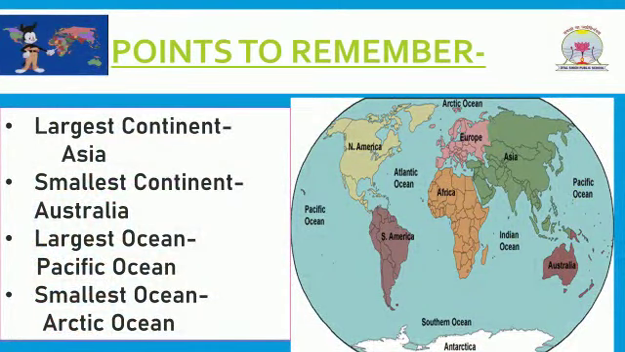Important points to remember. Largest continent is Asia. Smallest continent is Australia. Largest ocean is Pacific Ocean. Smallest ocean is Arctic Ocean. All the 7 continents and 5 oceans make the world a beautiful place to live.